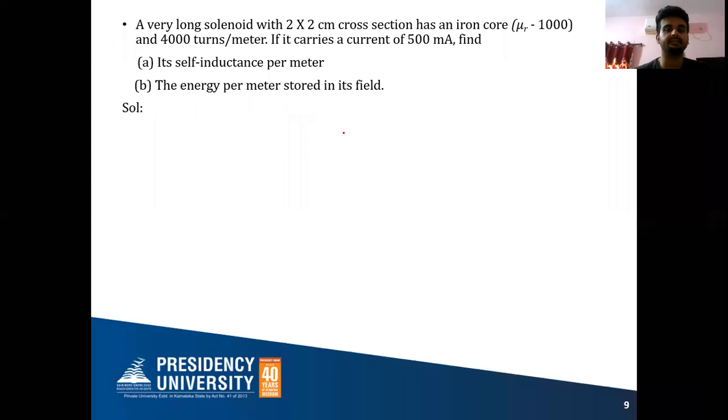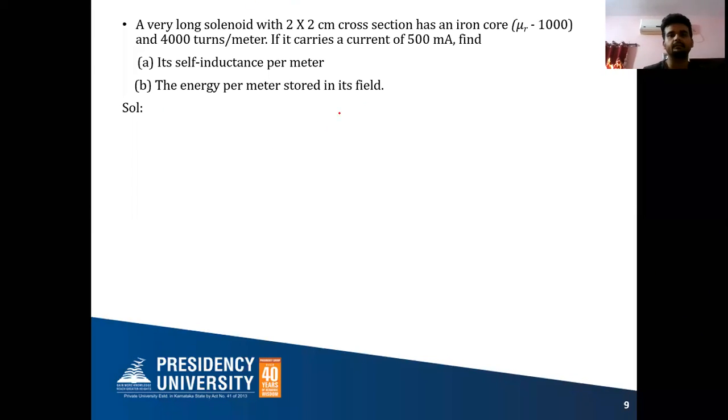So they have asked you the self-inductance per meter. What is the formula for self-inductance? Mu naught mu r N square A by l, correct? If you're writing by l, that means it is already per meter. So the formula will be mu naught mu r N square into A. A is the area, or you can use the term S also for area.